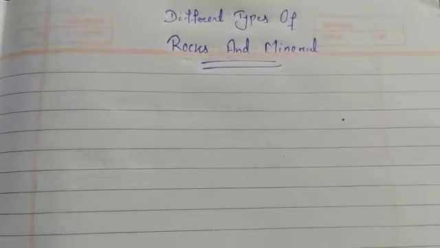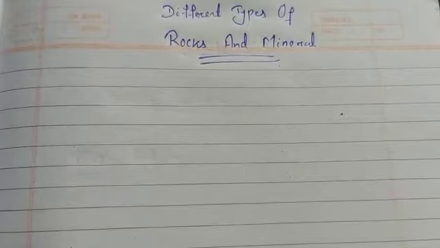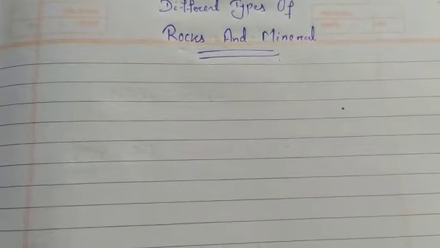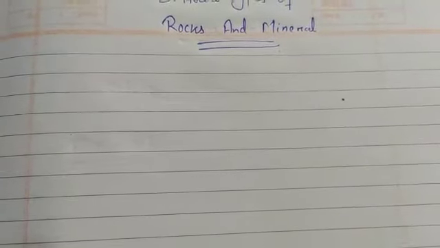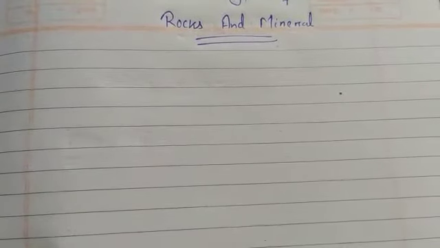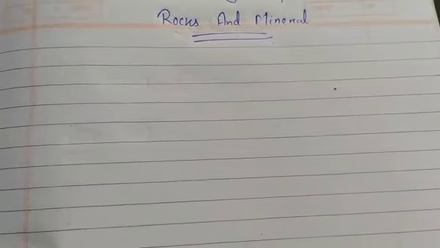Class 5. Today we are going to start a new chapter, chapter number 7, different types of rocks and minerals. Here we will study the rocks and the minerals, and the different types of rocks that we are using, or the minerals of different types that we get. Rocks means the ground we walk on, where we build houses and grow gardens. That is all made up of rocks, and the rocks are made up of chemicals called minerals.